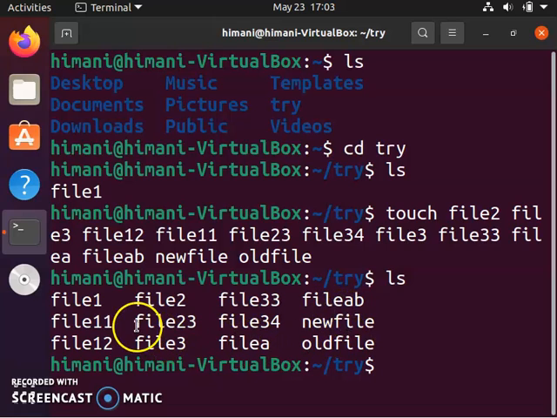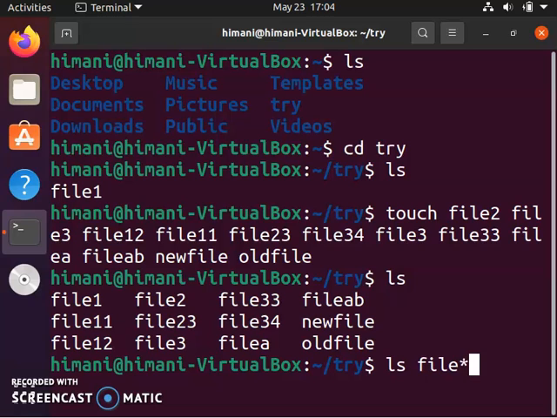Now suppose I want to perform an operation on all the files whose name begins with the file keyword. Suppose I want to ls all the files which begin with file, then I will use the star character, because any number of characters and any character can appear after file.